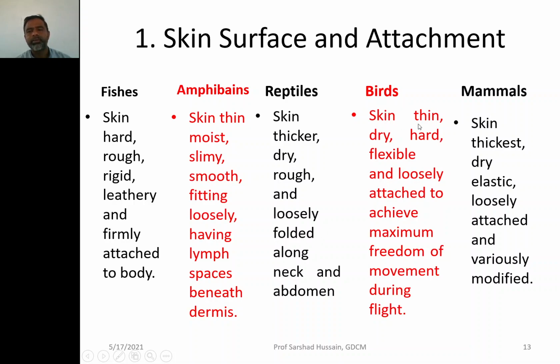In the bird, skin is very thin, dry, hard, flexible enough, and very loosely attached to the body. It is so because the loose attachment of the skin provides the maximum freedom for movement during flight. Then you can see the mammals. Mammals have the thickest skin, dry skin, elastic skin, loosely attached and variously modified from one mammal to another. Somewhere you have hair, somewhere you have fur, and so on and so forth. So there are different modifications.